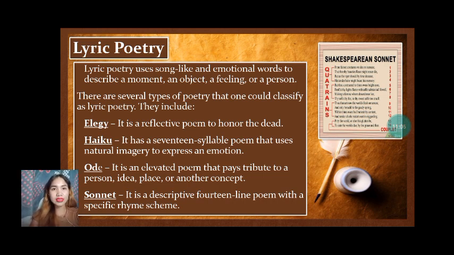The second one is the haiku. When we say haiku, it is a 17-syllable poem that uses natural imagery to express an emotion. Haiku is a tiny poem with a huge impact. This traditional Japanese poetic form tends to focus on nature, animals, seasons, colors, and contrast. Although haiku can have a variety of structures, the most common format is a three-line poem that doesn't rhyme and follows this pattern.